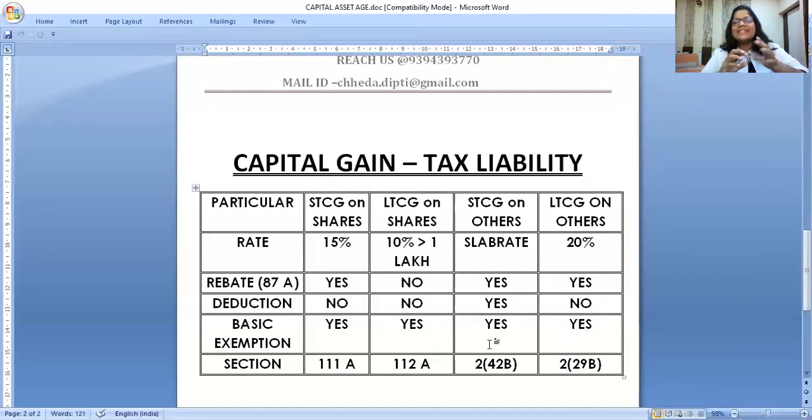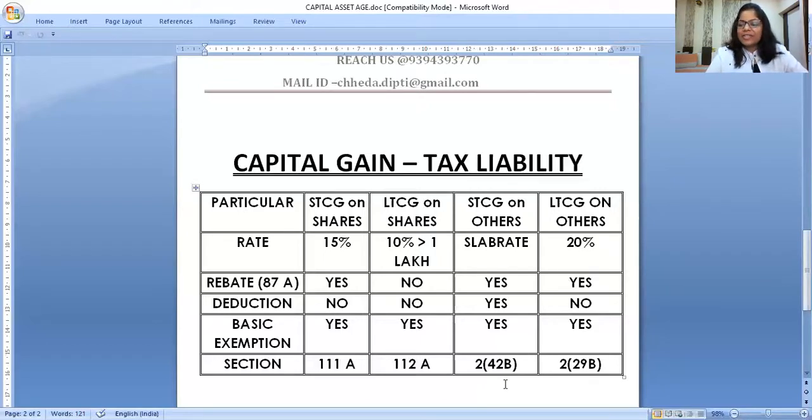Normal income, say other sources, 2 lakhs, it's exempt. And capital gain is 8 lakhs. So can I set off that unutilized basic exemption 50,000 against the 8 lakh? Yes. And on 7 lakh 50,000, 20% tax. Okay. So I'll come up with one more example for this.